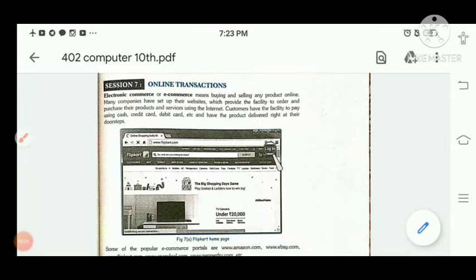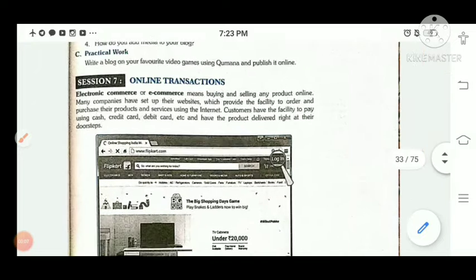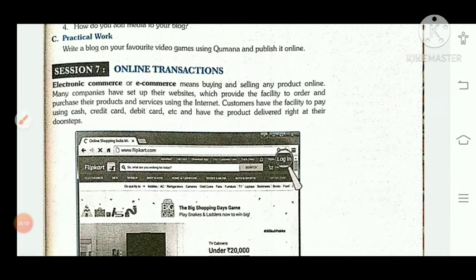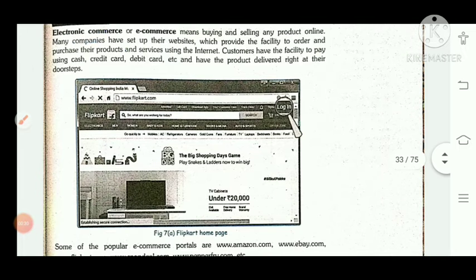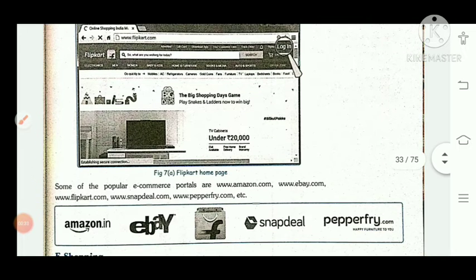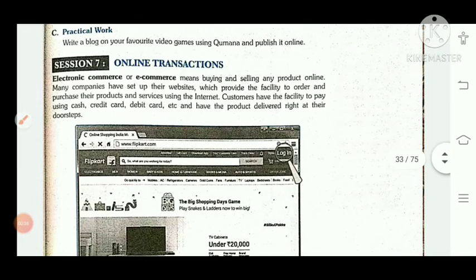So children, in our previous class we discussed this online transaction, session number 7, and e-commerce. E-commerce means, e means online, commerce means business. And in our previous class we discussed e-shopping, how we can do it, what the advantages of e-shopping are, and what the disadvantages of e-shopping are. So children, now we will take one quick revision of what we covered, that how we can do this online shopping.